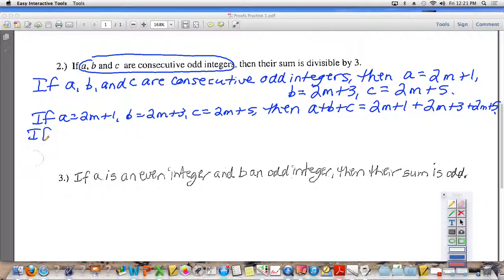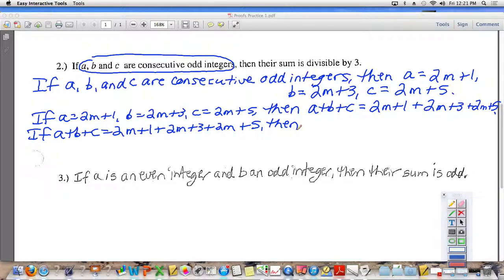Now if A plus B plus C equals 2m plus 1 plus 2m plus 3 plus 2m plus 5, just as we did in problem number 1, we actually have to add them together. So we have to add together 2m plus 1, 2m plus 3, and 2m plus 5.